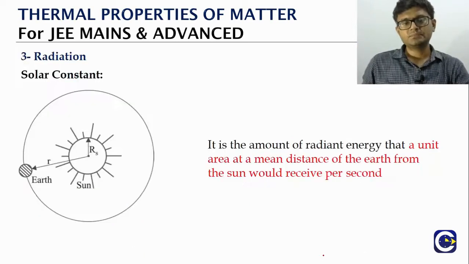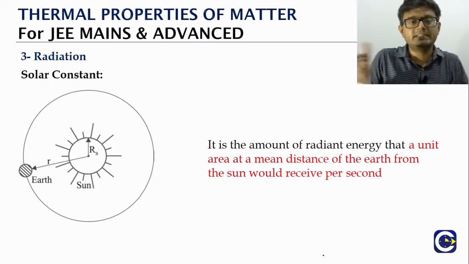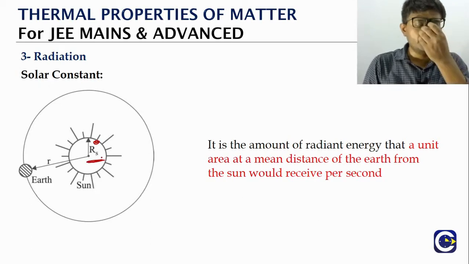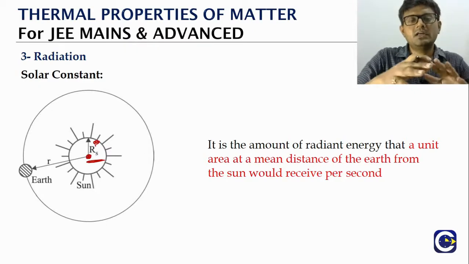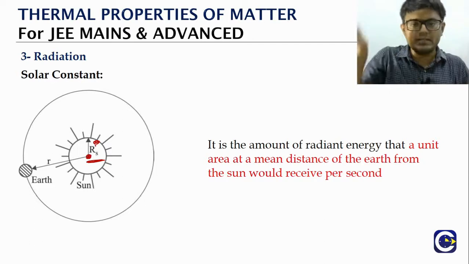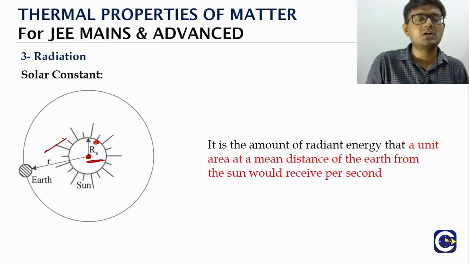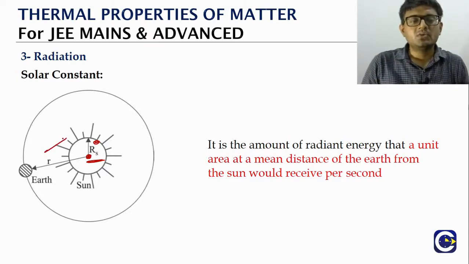That's it. Nothing more. Now when you talk about the source of energy for the earth or any planet in the solar system for that matter, what is it? It is the sun. It is the radiation coming from the sun, right? So if you take the surface radius of the sun to be r subscript s, and the mean distance, because we know the earth, already we have seen in gravitation, that earth will not go in a circular path, it will go in an elliptical path. So because we are dealing with a simple case here, we will say the mean distance from the center of the sun to the earth is small r.